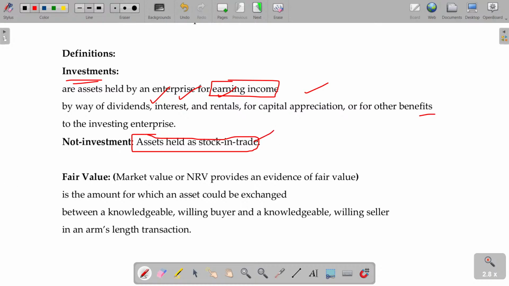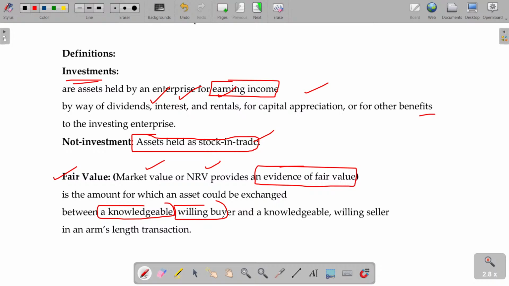Now you have to understand the term fair value. Fair value is nothing but the market value or NRV. Between these two, the more clearly evidence-based item will be taken. Fair value is the transaction value fixed for selling and buying between a knowledgeable, willing buyer and seller.